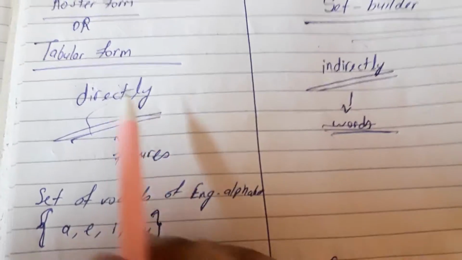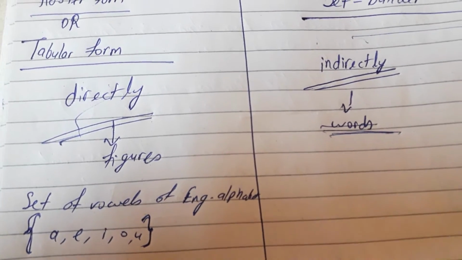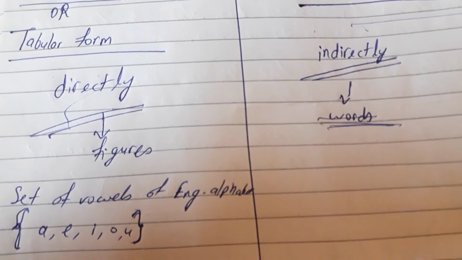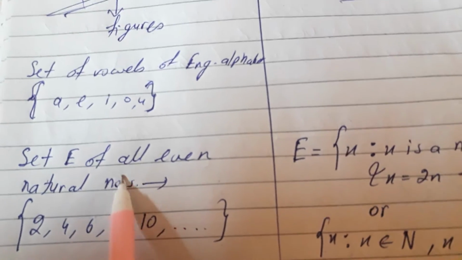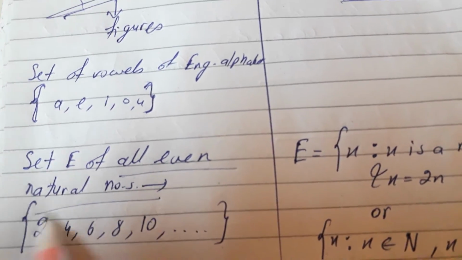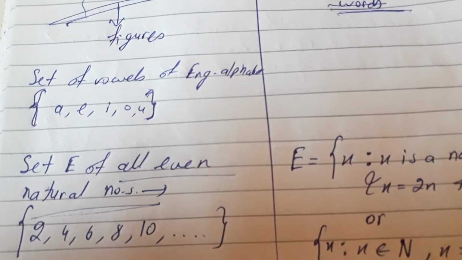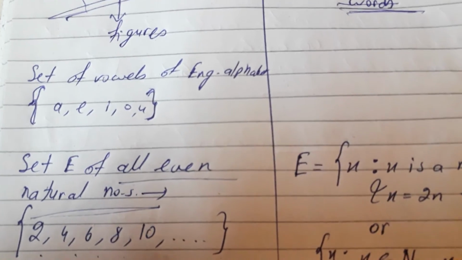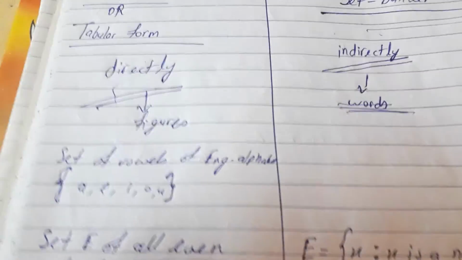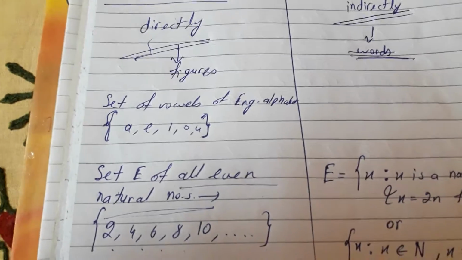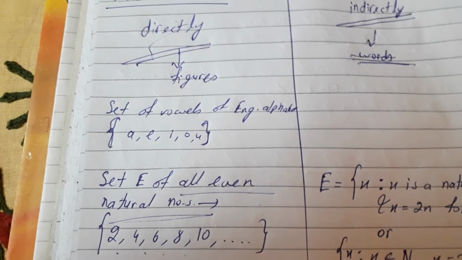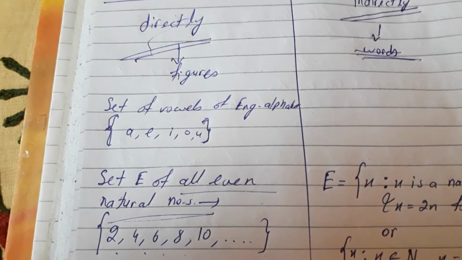Now see the examples. In tabular form or roster form you can directly represent the set. Directly means you write the elements in figures. See, set of vowels of the English alphabet: you can directly write the elements A, E, I, O, U. Next, set E of all even natural numbers: you can directly write the elements in figures, 2, 4, 6, 8, 10, and so on. Directly you can write the elements in this roster form or tabular form.